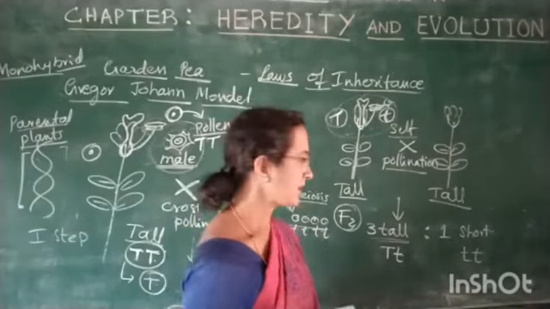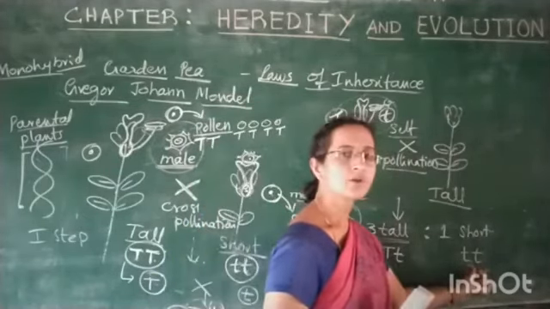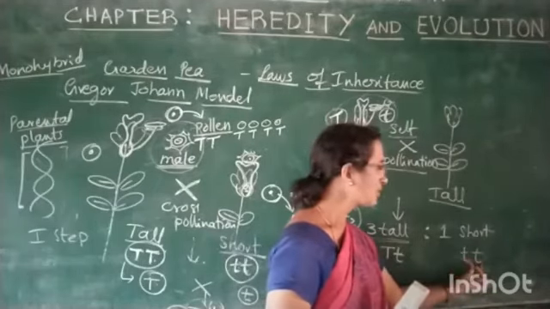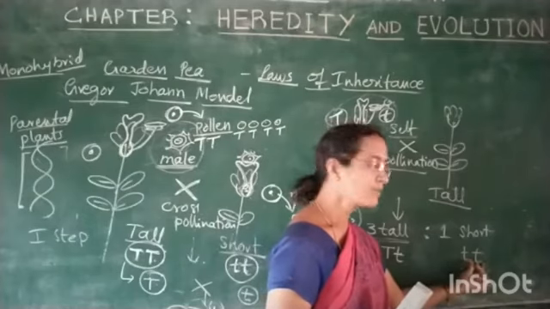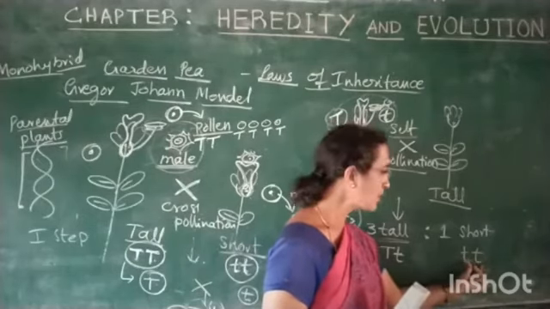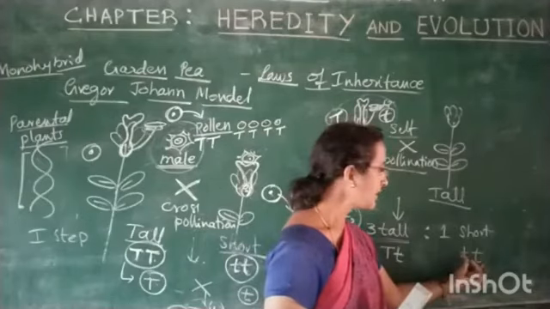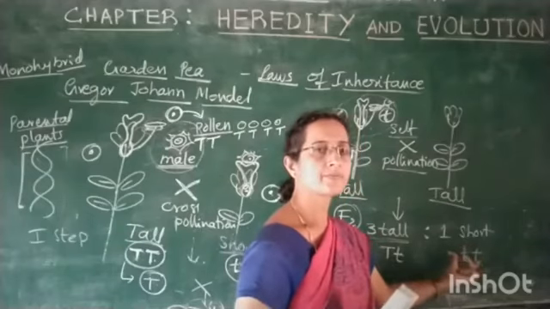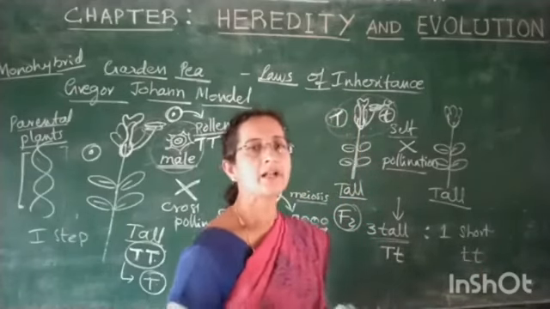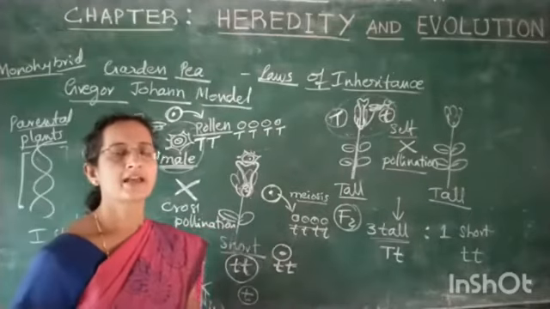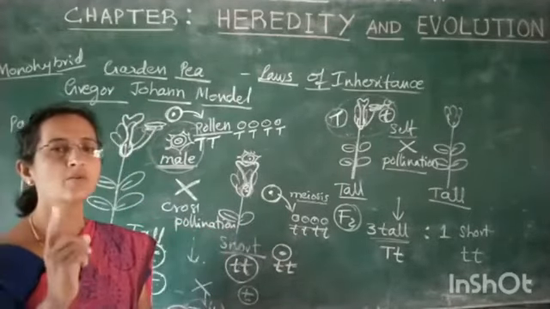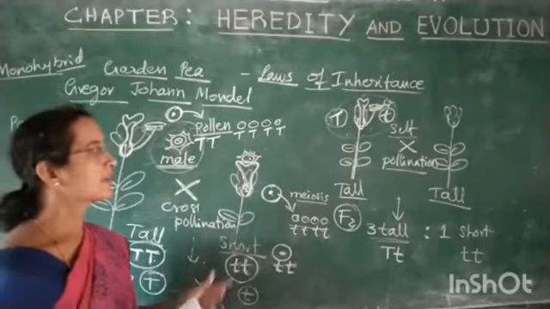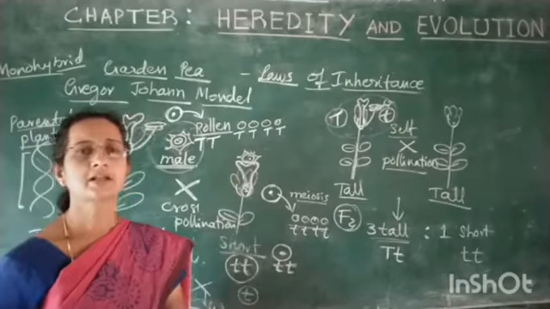express its character. Whereas when this plant, which is considered short, has both factors as recessive factors, it showed its character and one was supposed to be short. Like this, Mendel did the experiment where he took only one character in his experiment. Like that, he will take several other characters also.